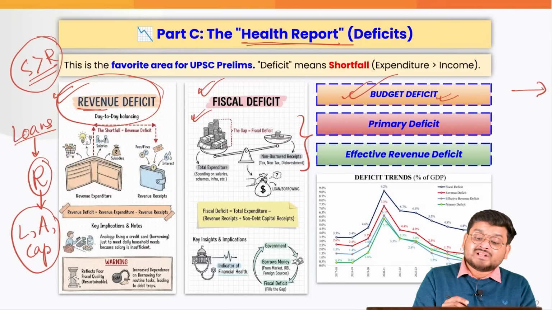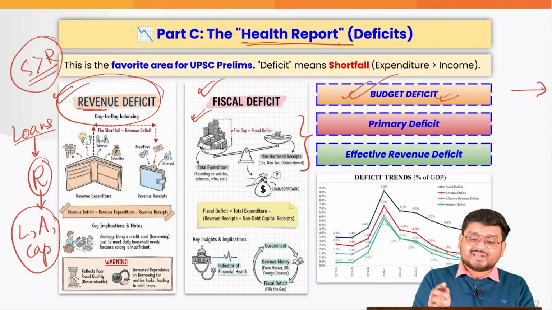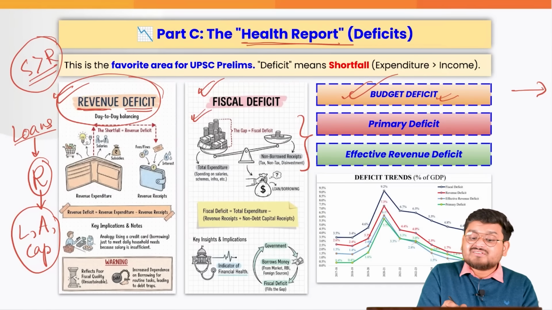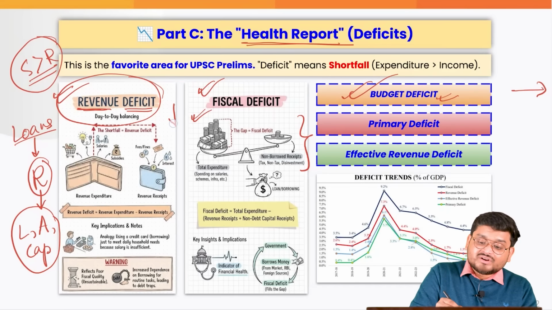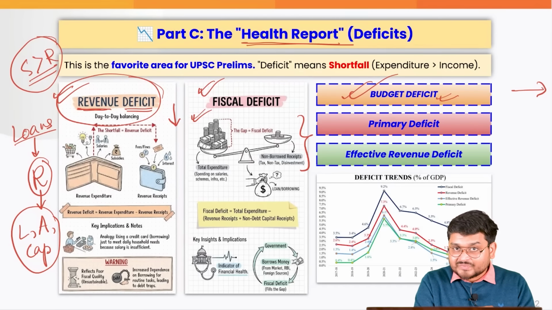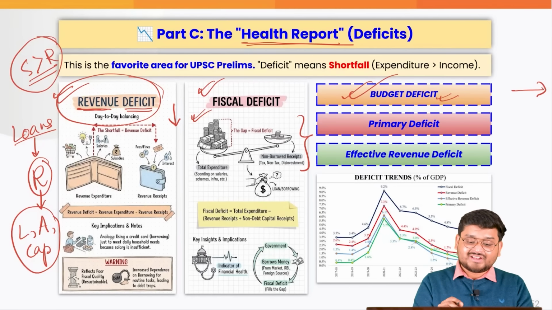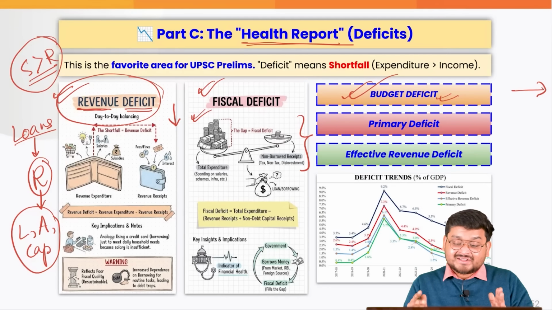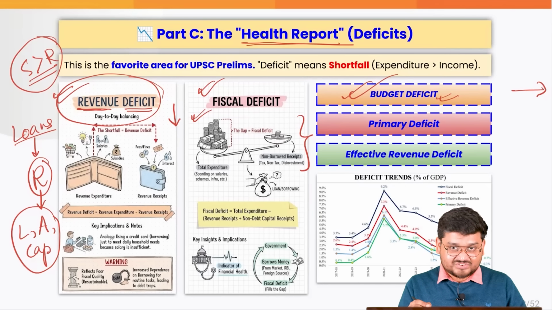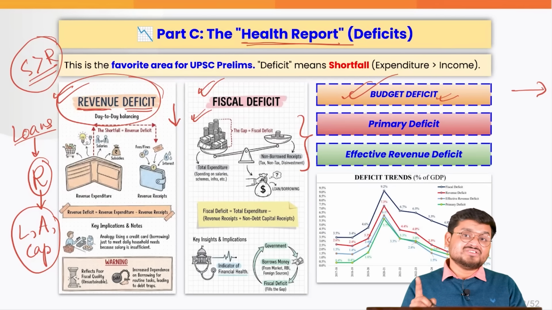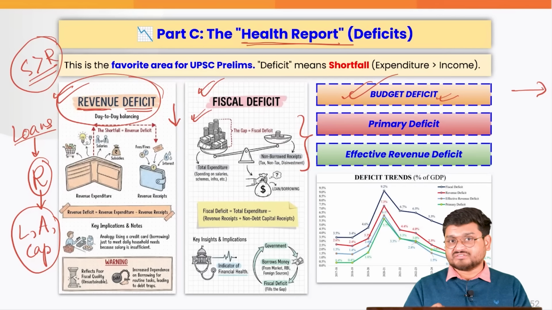So this is exactly why the government would always like to maintain a healthy fiscal deficit or a lower revenue deficit too. Because if the gap is too much, then the government has to take a lot of loans. And taking a lot of loans is never good for the future generations of the country.